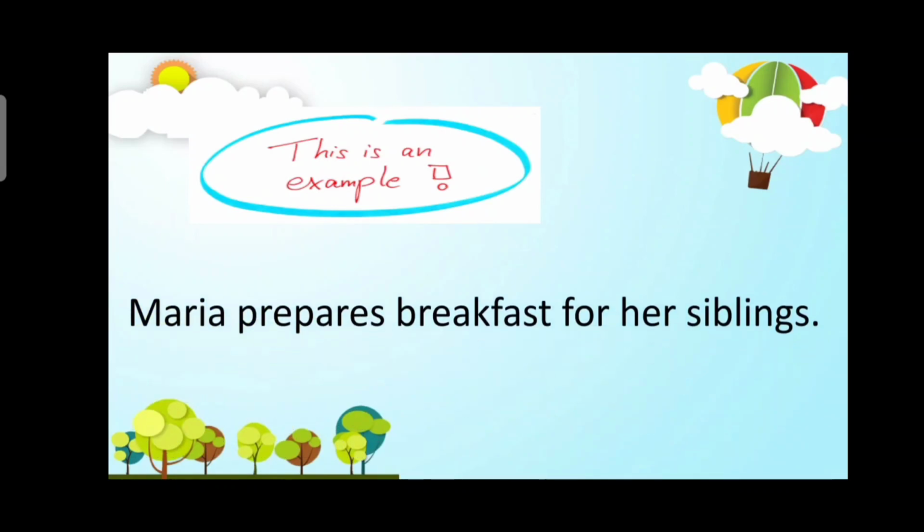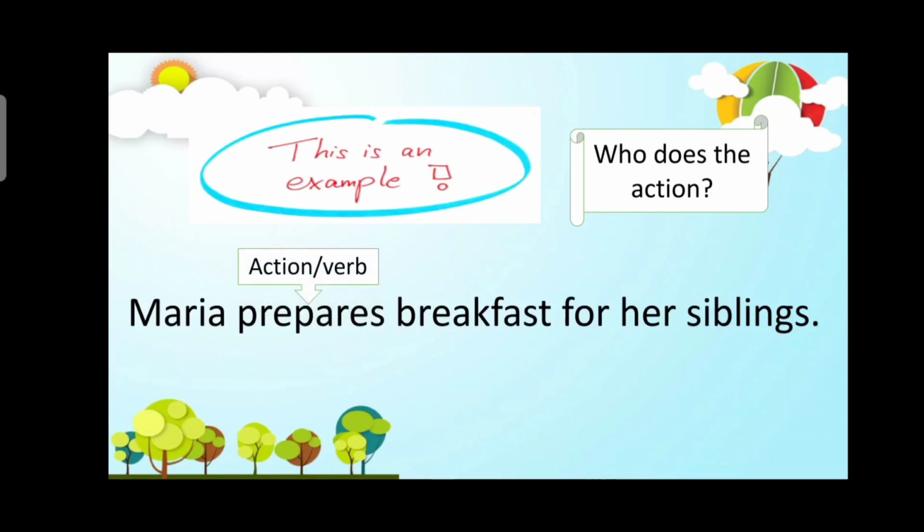Let's have an example. Maria prepares breakfast for her siblings. Who do you think is the subject? Okay. The action word is prepares. Then who does the action prepares? Of course, it is Maria. Maria is only one, therefore, it is a singular subject. Let's proceed.